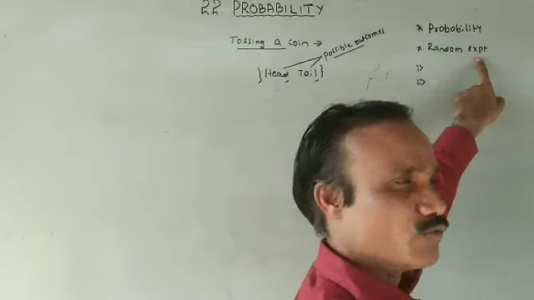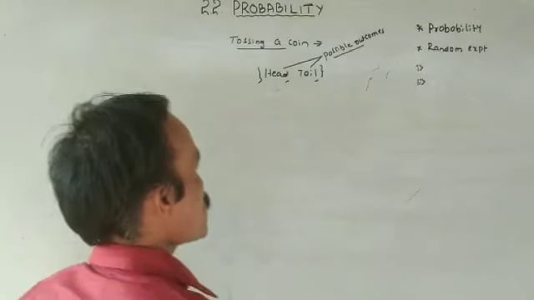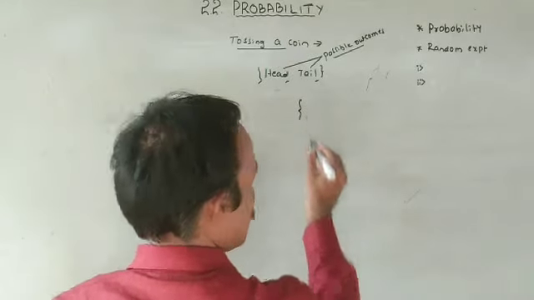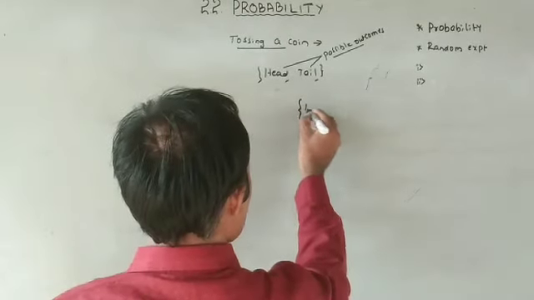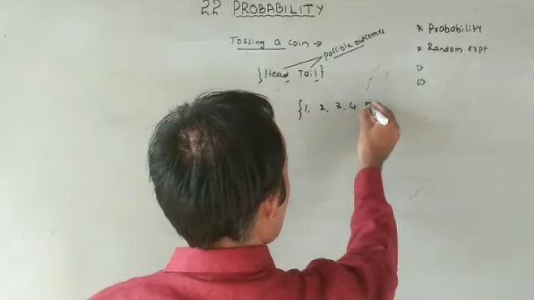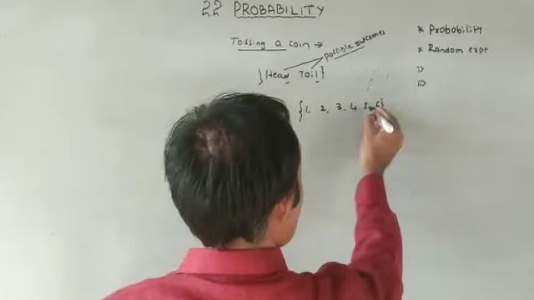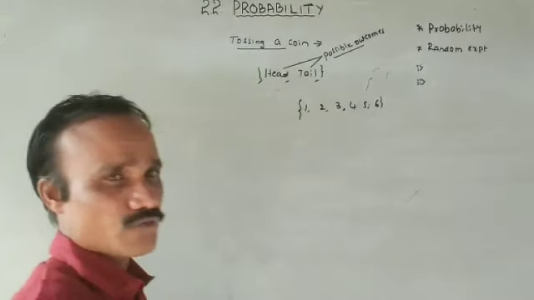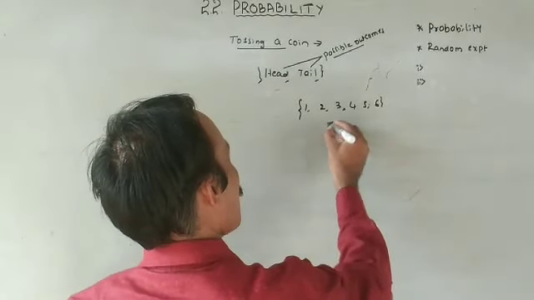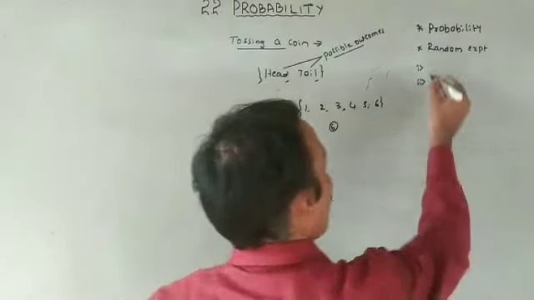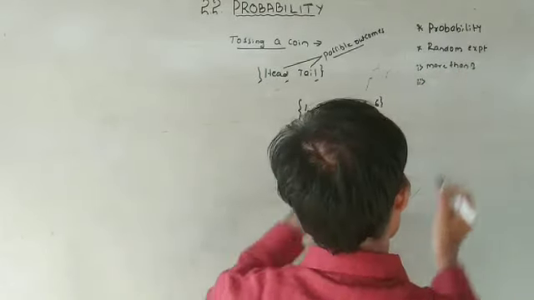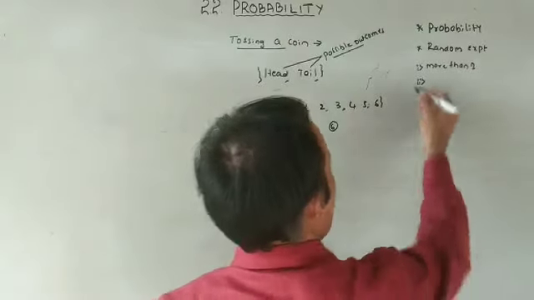This is very important. If I tell you one more example, a die is thrown. What are the possible outcomes? A die means a single die. One will turn up, maybe two will come up, maybe three, maybe four, maybe five, maybe six. Maybe means we get any one out of these six. So how many possible outcomes does it have? Six. What is the condition here? More than one possible outcome. Here six are there, so condition number one is satisfied.